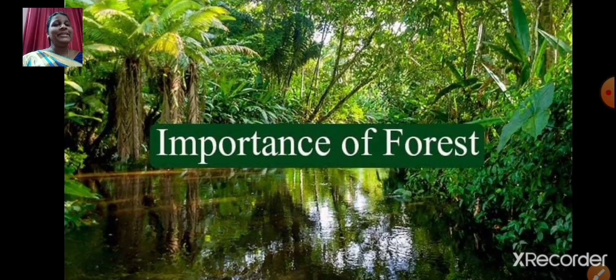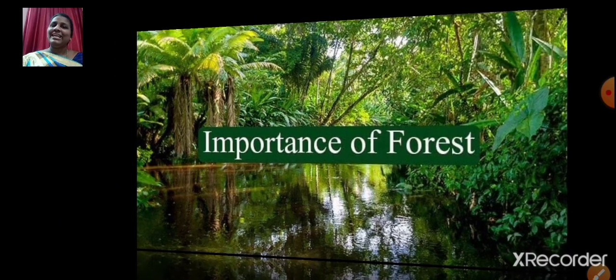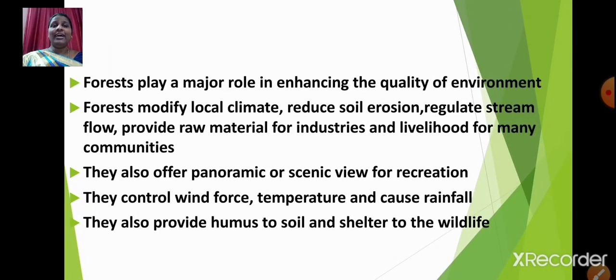Now let us talk about the importance of forest. Now you all must be aware about the importance of forest, isn't it? Let us discuss. Forests play a major role in enhancing the quality of environment. Forests modify local climate, reduce soil erosion, regulate stream flow, provide raw material for the industries, and livelihood for many communities. So forests modify local climate, soil erosion is reduced, right? They regulate stream flow, and most of the industries are dependent on forest for their raw materials.